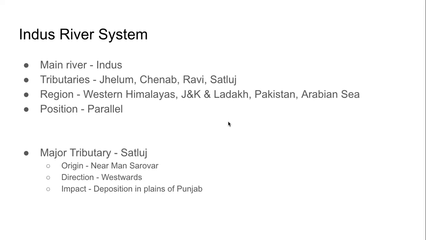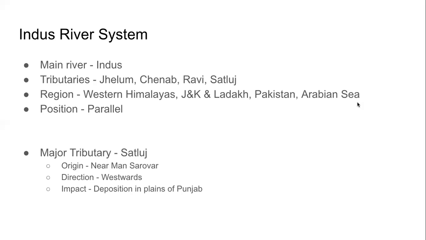If you look at the map properly, you will also see that Jhelum, Chenab, Ravi, Satluj, they are almost parallel to each other. Can you notice that? Can you see that Jhelum, Chenab, Ravi, Satluj are almost flowing parallel to each other, and all of them are combining into the river Indus.